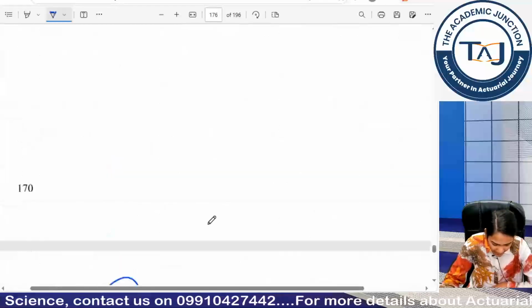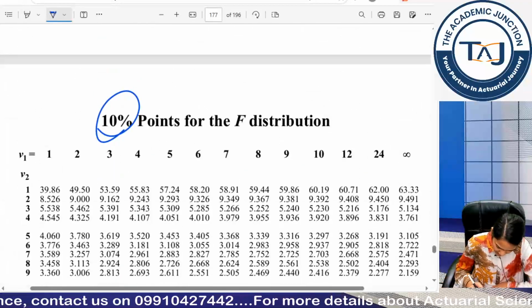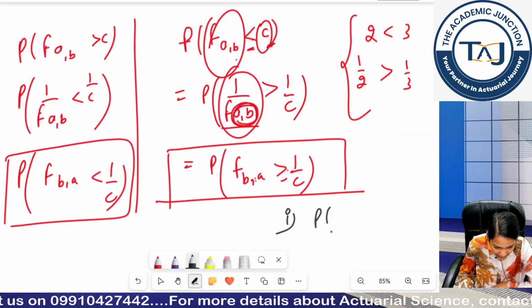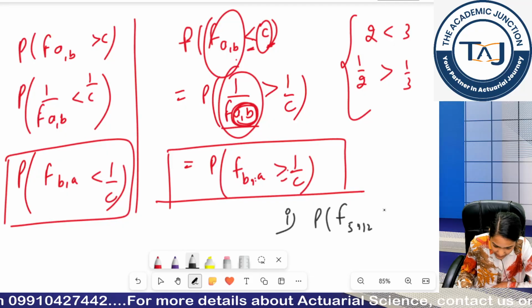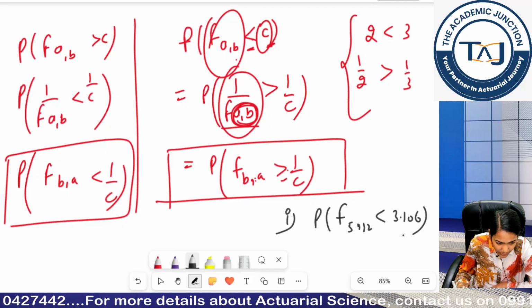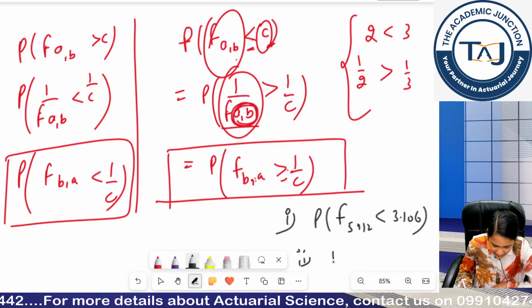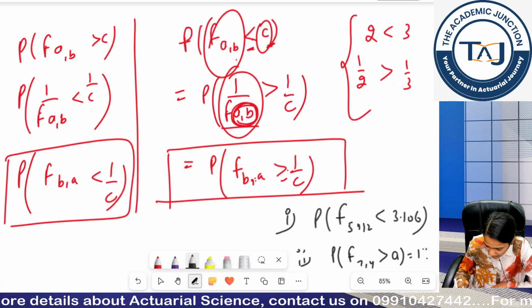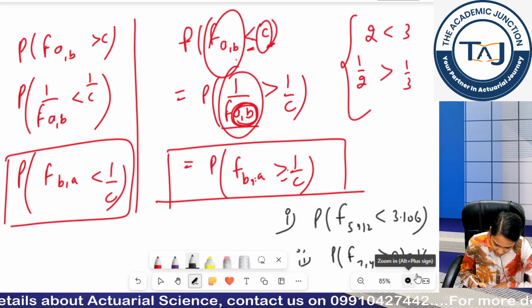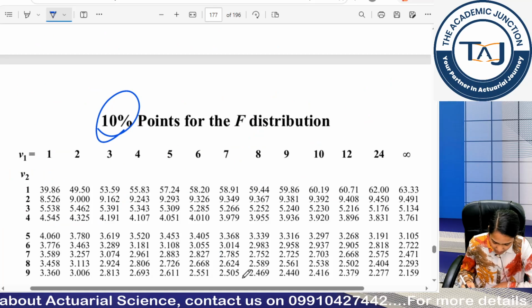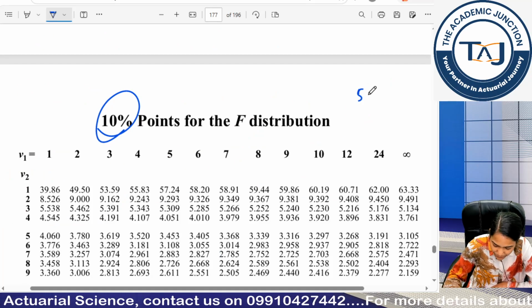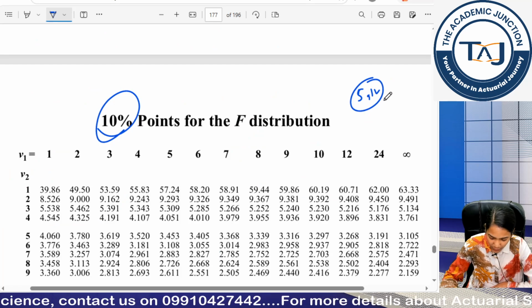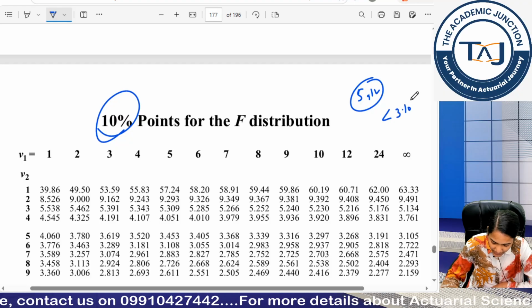Now, for example, I have to check, let us write the first part of the question. I have to check P(F(5,12) is less than 3.106). Second, you have to find P(F(7,4) is greater than A) equal to 1%. So, let us think of our first answer only. I have been asked to calculate (5,12). I will check at each percentage value for this 3.106.